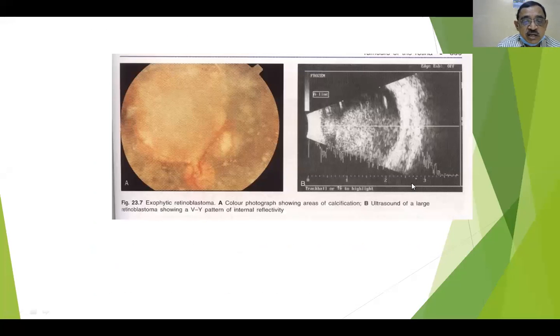So this is again an exophytic retinoblastoma, a color photograph showing stipple calcification, calcific areas. And this is an ultrasound of a large retinoblastoma showing a high-low-high pattern of internal reflectivity. That's not necessary for you people, but this is the retinoblastoma.